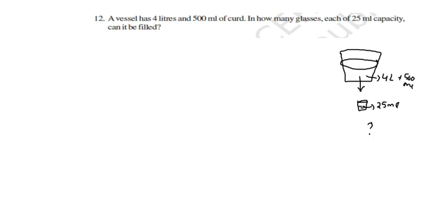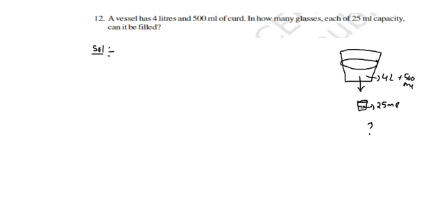Now we'll discuss this one. I hope you understand. There is one vessel, and the capacity of that vessel is 4 liters 500 milliliters of curd. We are taking out the curd with a small glass which has a capacity of 25 milliliters. Like that, how many glasses should be filled? That is what is given in the question.